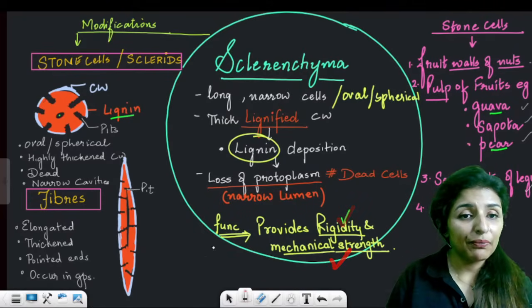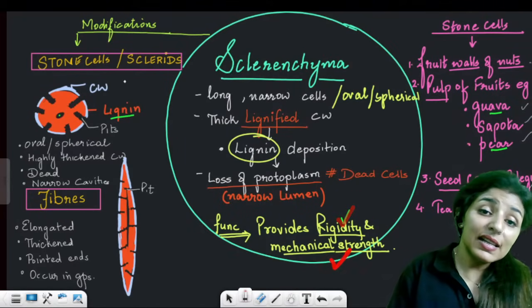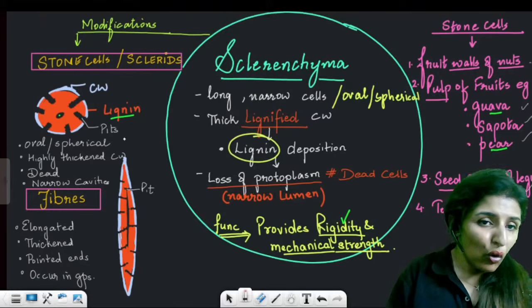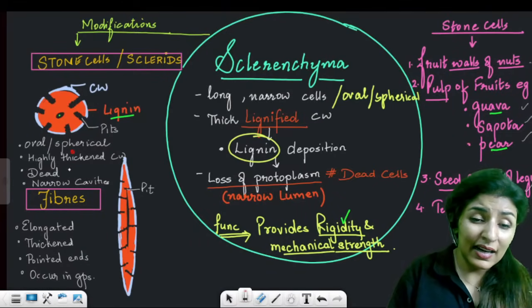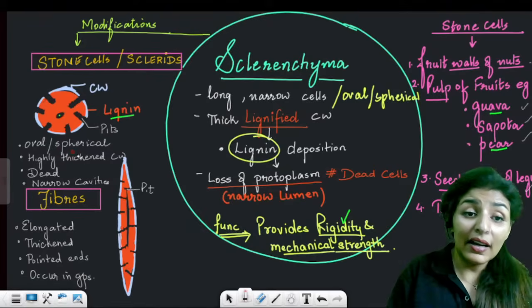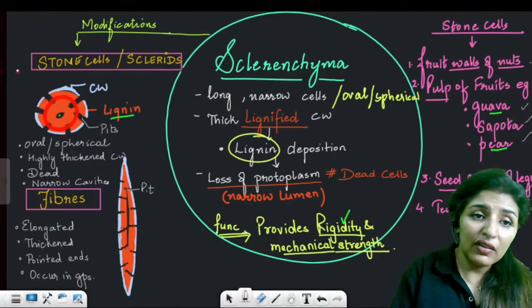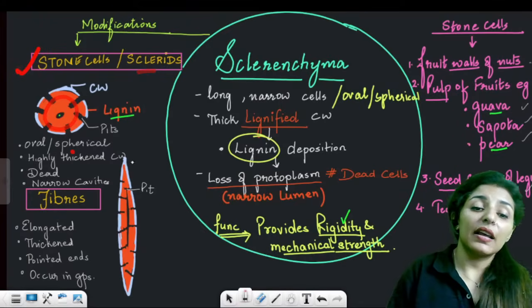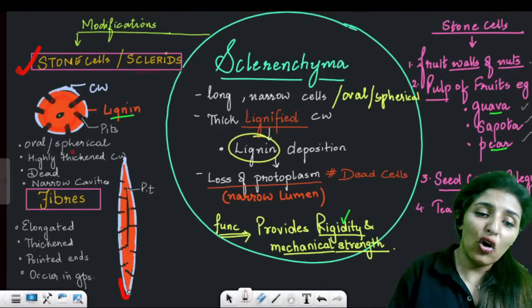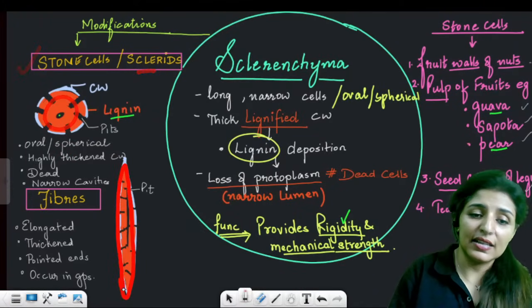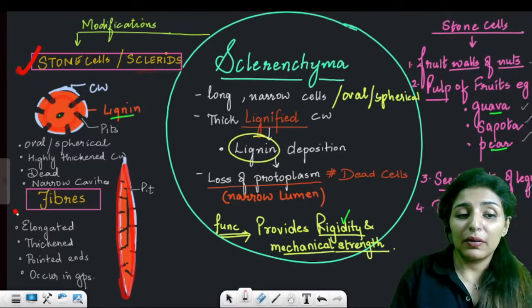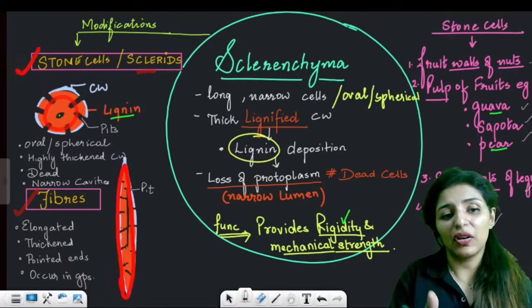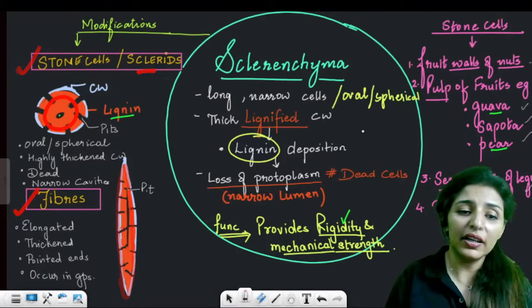Now see, if this sclerenchymatous cell is round, oval, or spherical and has a thickened cell wall and a narrow cavity like this, we call it a stone cell or sclereid. Is this clear? But if the sclerenchymatous cell is long and elongated like this, then we call it a fiber. So on the basis of shape, we call it either a stone cell or a fiber.